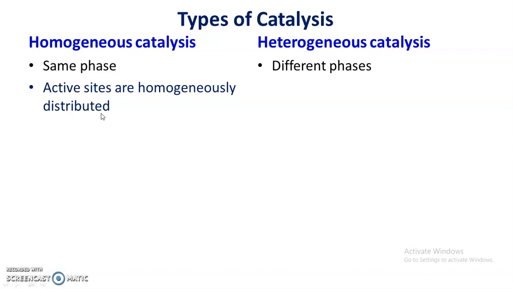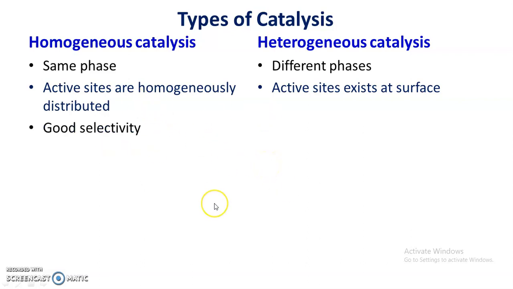These active sites are homogeneously distributed throughout the reaction mixture in case of homogeneous catalysis, whereas in heterogeneous catalysis, active sites exist at the surface, because catalyst and reagents are in different phases, and active sites are only available on the surface of the solid catalyst. So this is another difference.